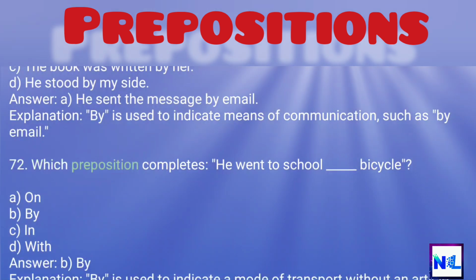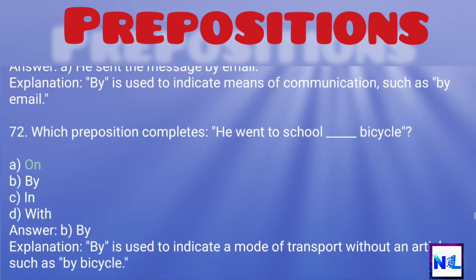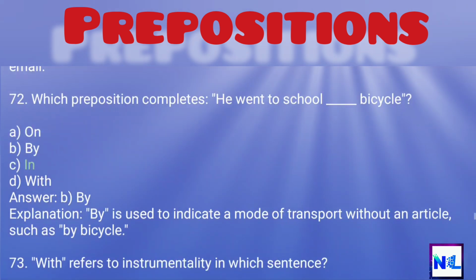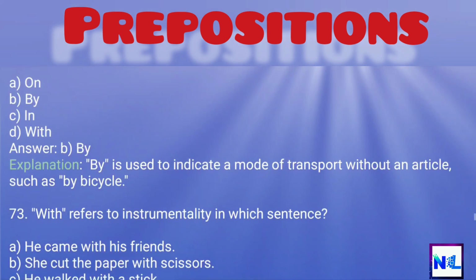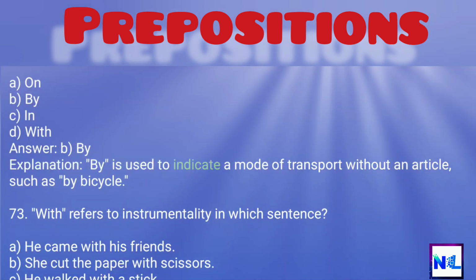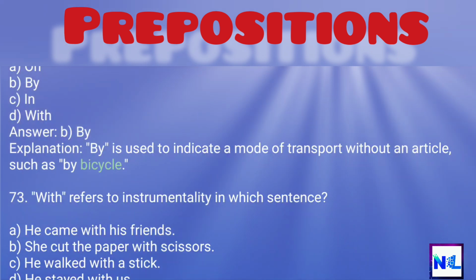72. Which preposition completes: He went to school ___ bicycle? A. On. B. By. C. In. D. With. Answer: B. By. Explanation: By is used to indicate a mode of transport without an article, such as by bicycle.